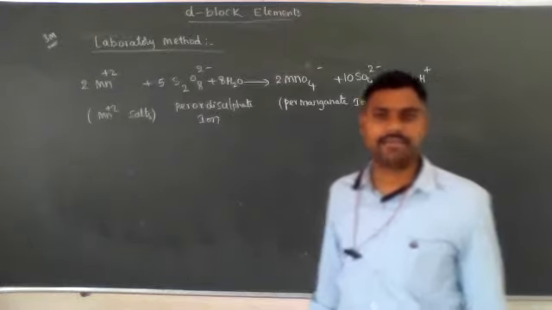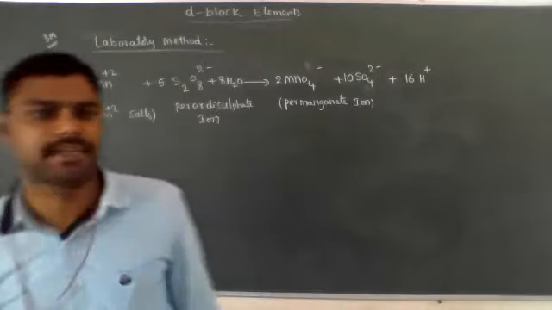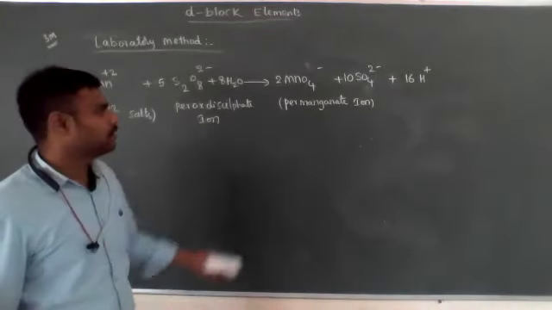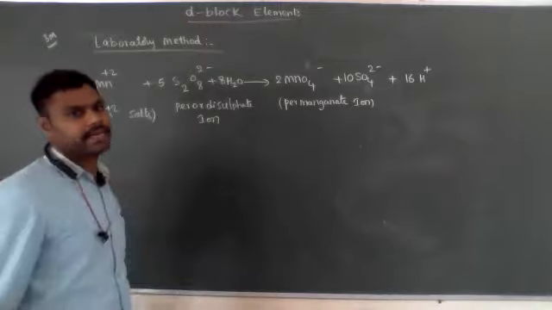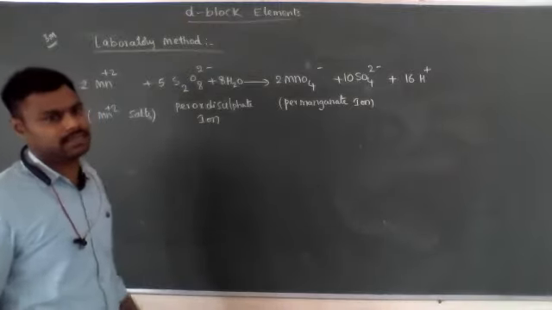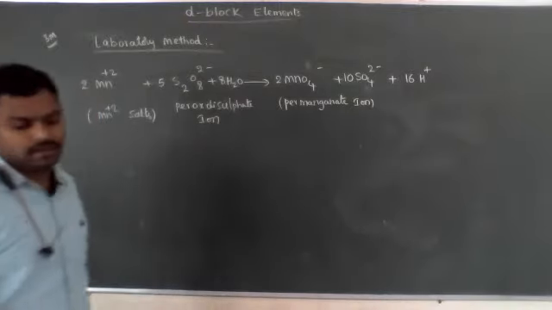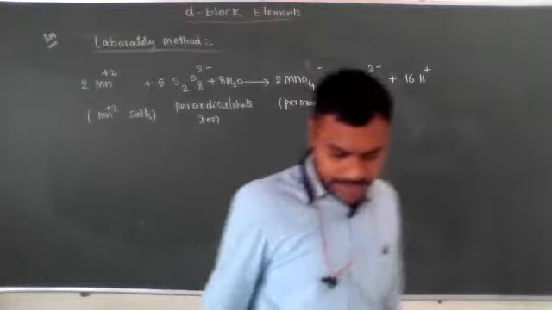Permanganate ion means KMnO4 is ionized to give K+ and MnO4-. Then we get permanganate ion or potassium permanganate. This is called the laboratory method.